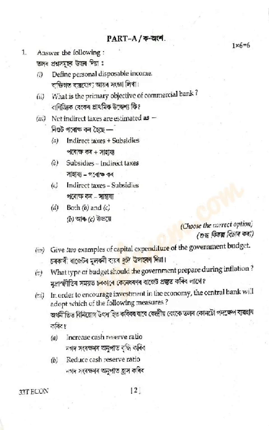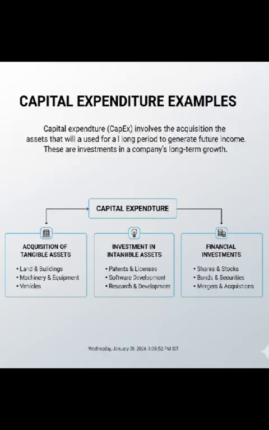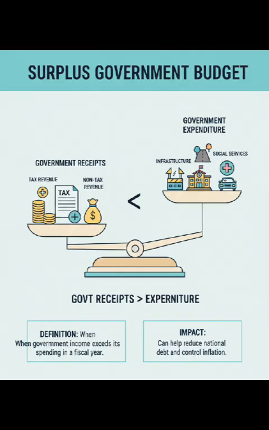The next question is, give two examples of capital expenditure. Capital expenditure is that expenditure which will either create an asset or reduce liability. For example, acquisition of land, buildings, investments in assets, and so on. The next question is, what kind of budget does the government adopt at the time of inflation? Government adopts a surplus budget because it reduces money supply in the economy. Government receipts are more than government expenditure. So this is the budget.